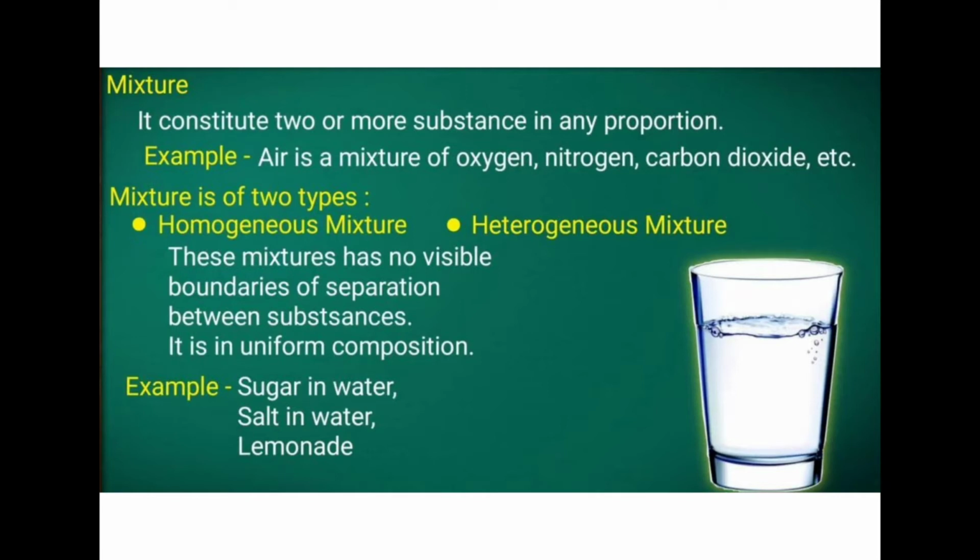Sodium is an element, potassium is an element. A mixture constitutes two or more substances or elements in any proportion. For example, air is a mixture of many gases like oxygen, nitrogen, carbon dioxide, etc.